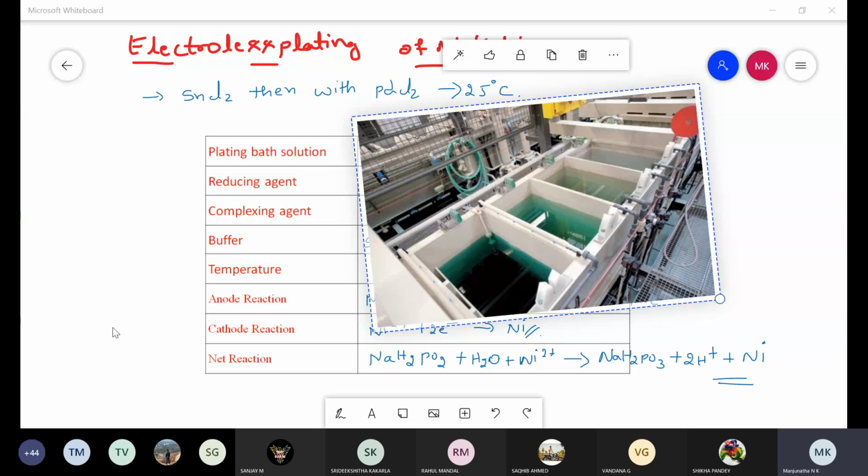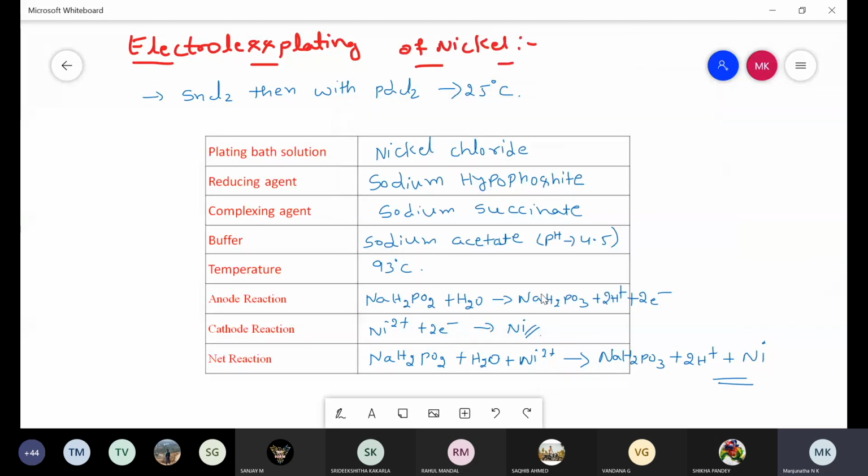Is it clear for you? Yes, sir. So this is the second technique used in metal finishing processes to deposit one metal on the surface of another metal, that is the electroless plating process. So there are two techniques, one is electroplating and the other is electroless plating. So far we have discussed both electroplating and electroless plating.